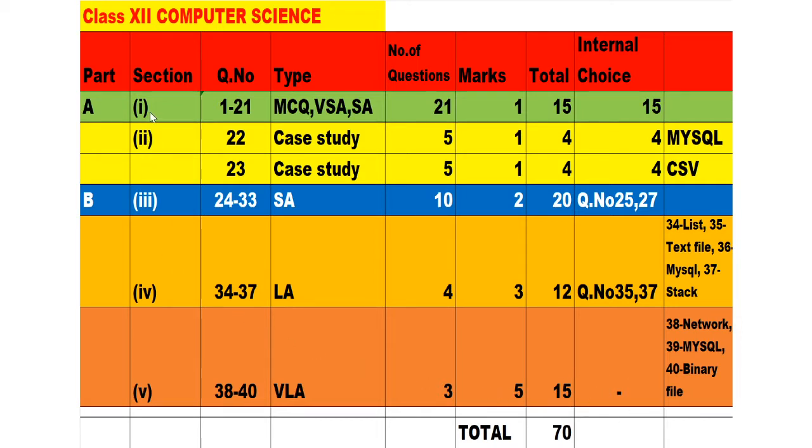Already you have seen in the last videos all the different sections of part A 1 and 2, part B 3 and 4. So I think it is very easy. You have gone through all the questions. So it will be very easy for you to score 100 out of 100. And if you solve these type of questions, I will try to make many more sample papers, 2, 3, 4 similar type of sample papers, and I will share with you all the videos so that you can prepare well before your exams. So today we will start solving this last section.